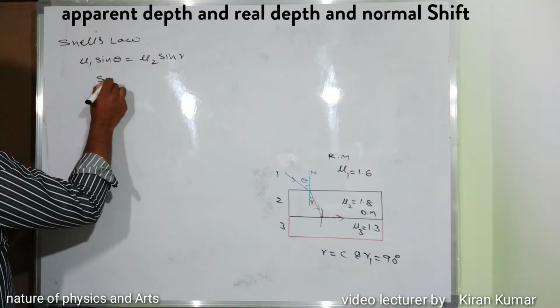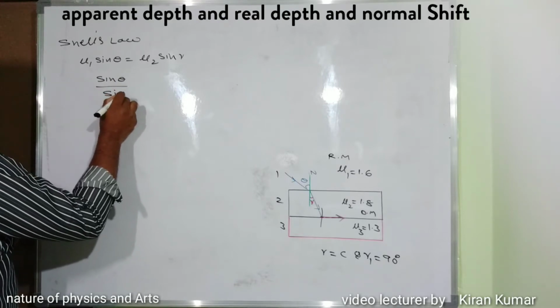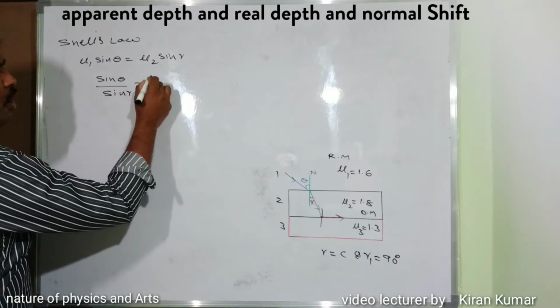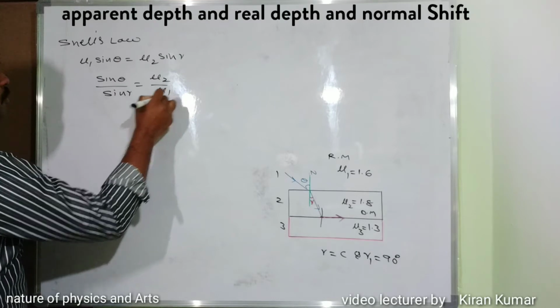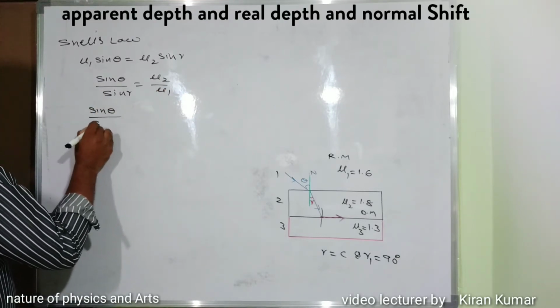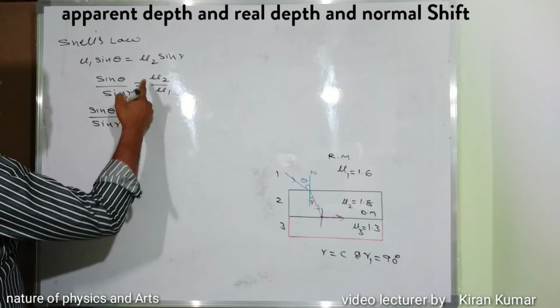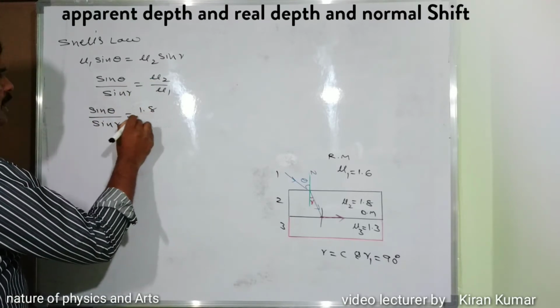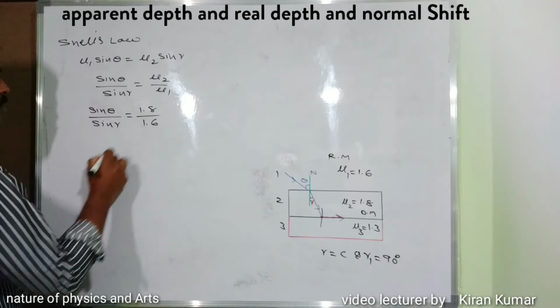Now sine theta divided by sine r equals mu2 divided by mu1. Here mu2 value is 1.8 and mu1 value is 1.6.